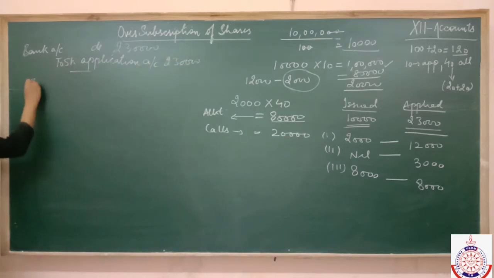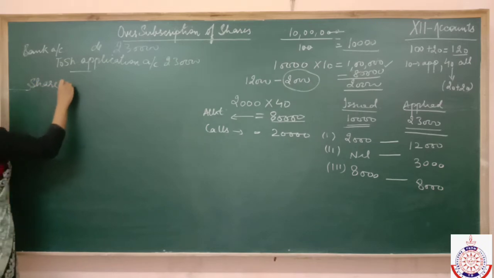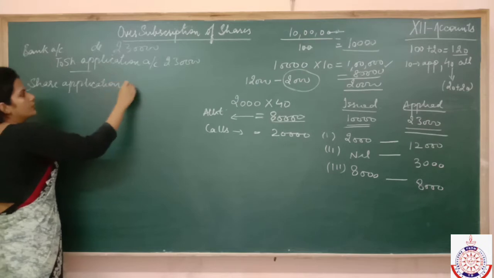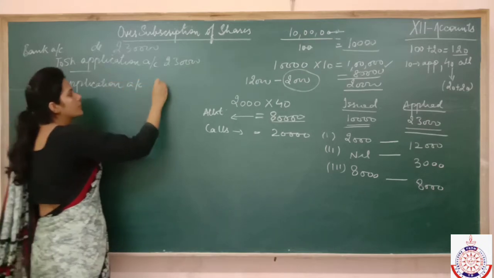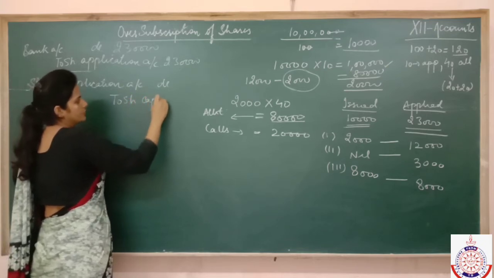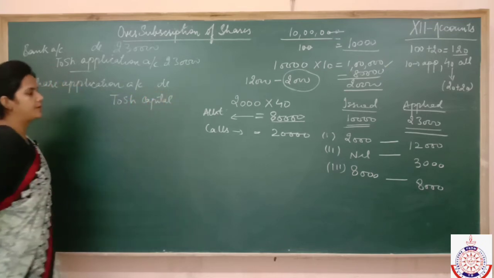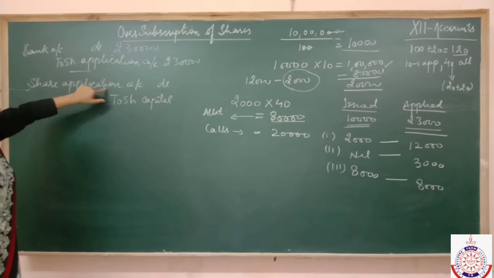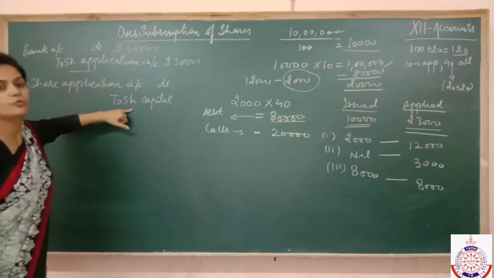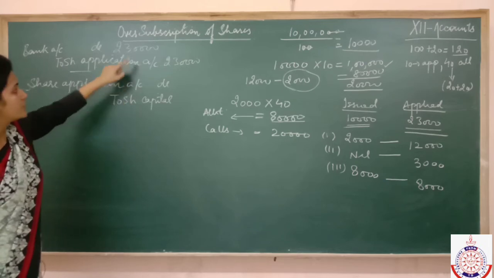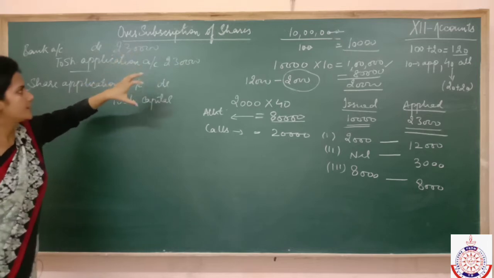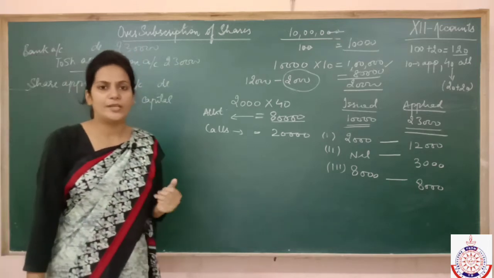Next entry, share application account debited to share capital. Now we are transferring some part of the application money to share capital, and which part are we going to transfer? 2,30,000 we have received by way of application money.